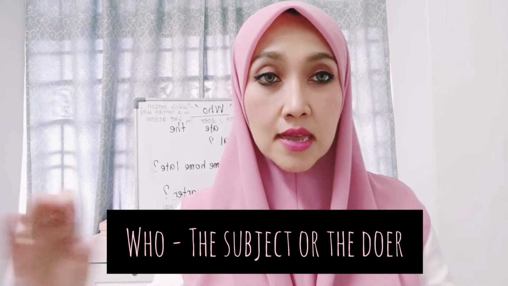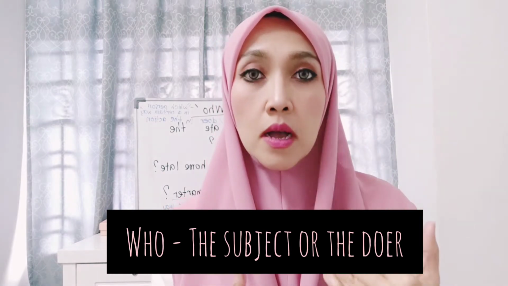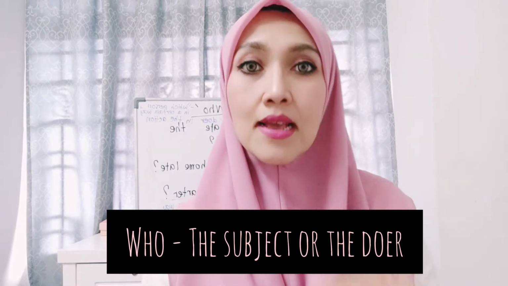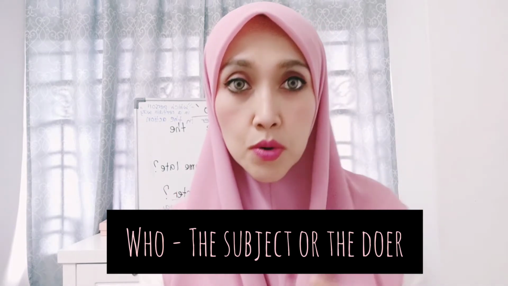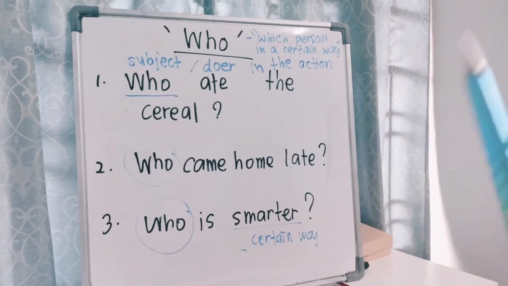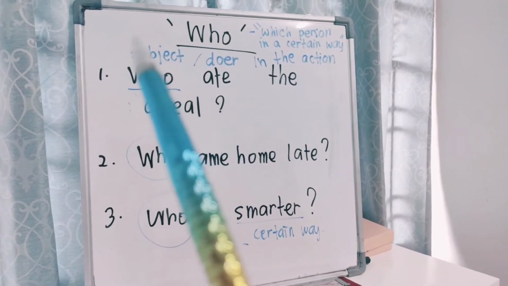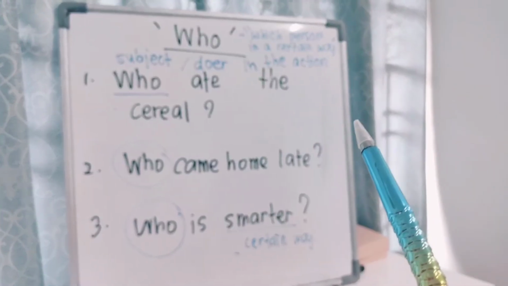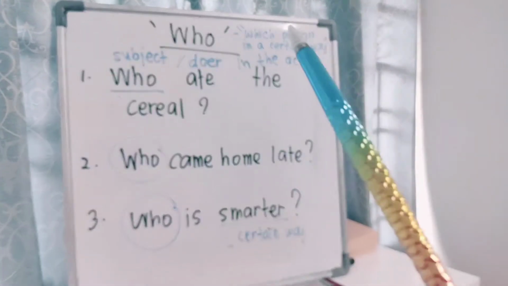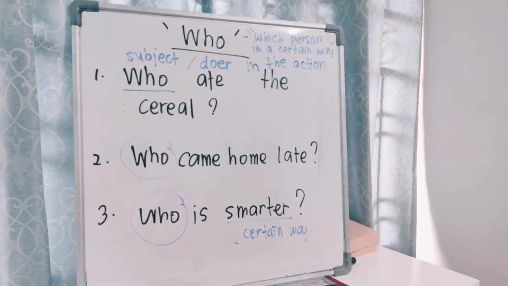Especially the subject or the doer of the action. In a general sentence, when we want to ask a question and the information you want is about the people, the subject, then you use who. I'll show you in a sentence. Now, we focus on who. Normally we use who when we want to know the subject or the doer in the action. And the second one is which person in a certain way. I'll show you in a sentence, it will be easier for you to understand.